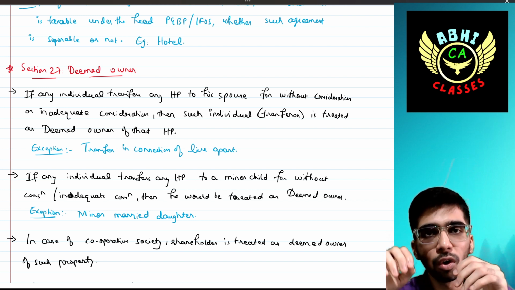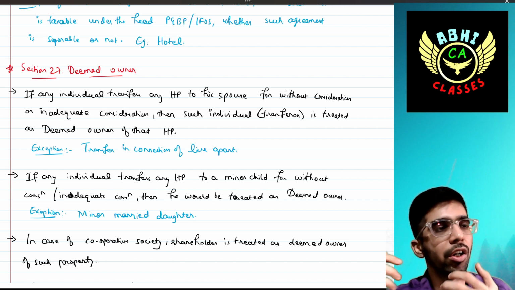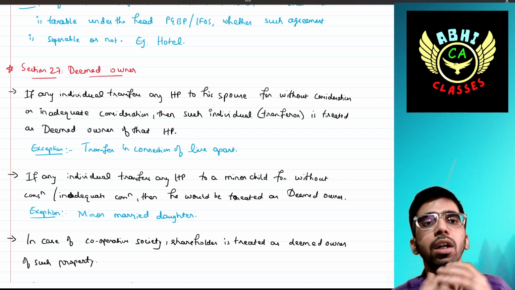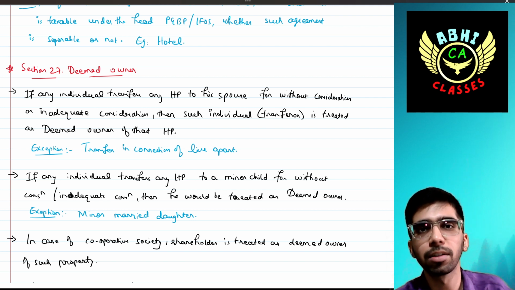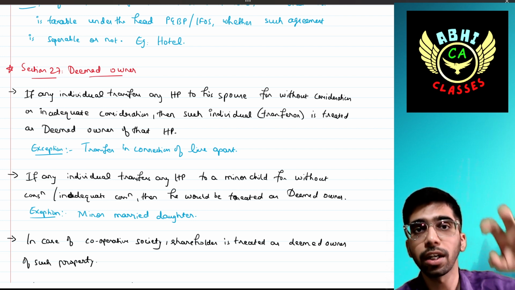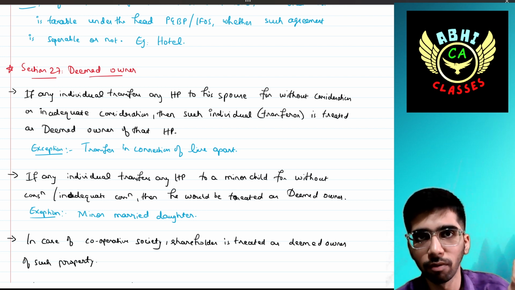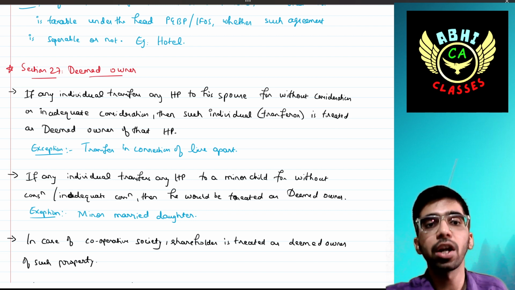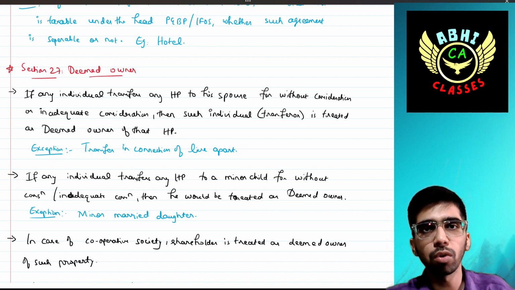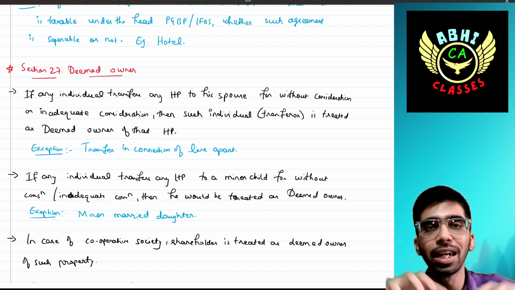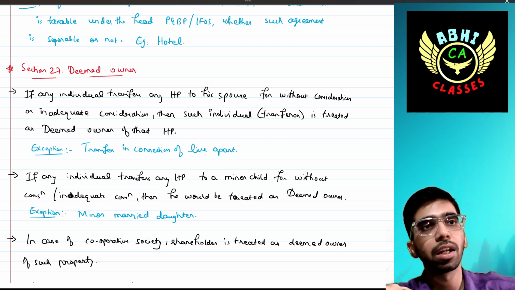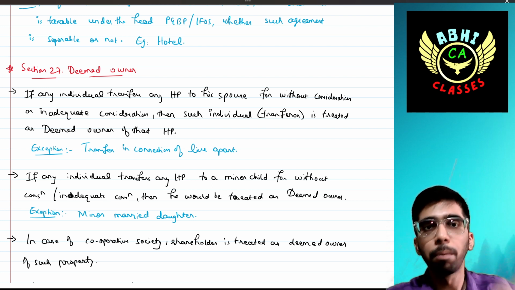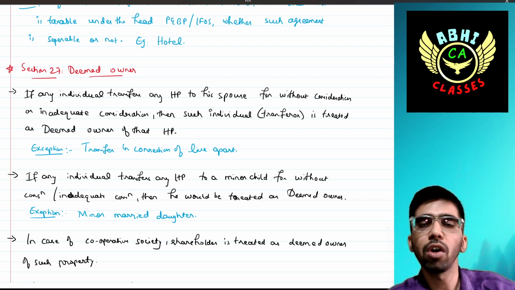So in order to avoid that concept, the income tax authority has brought in this provision, that the individual, the transferor, will be held responsible for that income, whatever may be the income. But there is one exception. If the transfer is in connection with an agreement to live apart, where there is a mutual understanding that we will live apart, and any transfer is carried out between these couples, then that house property income will not be charged under the head of the transferor. It will be charged in the hands of the transferee.